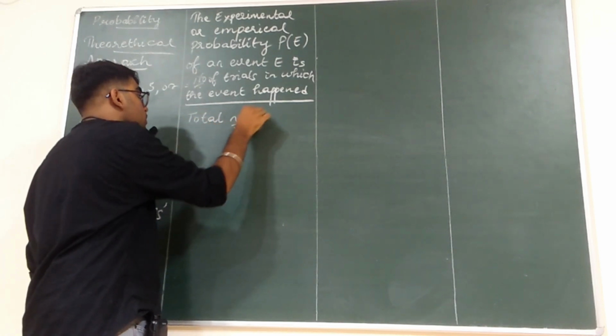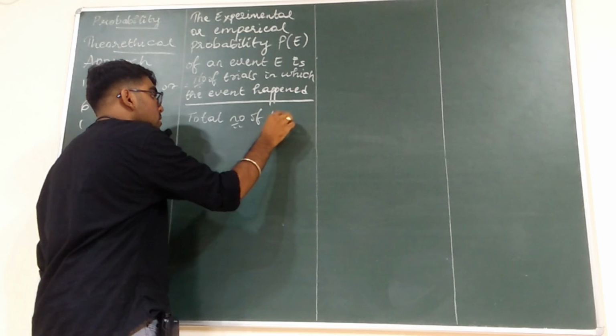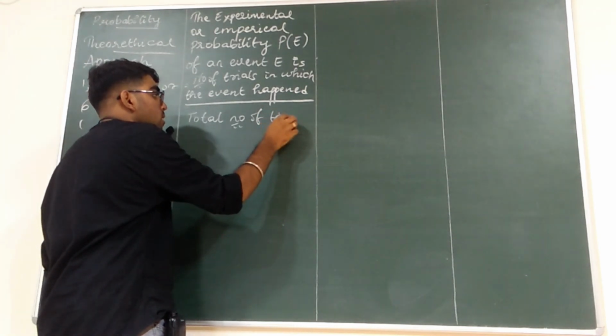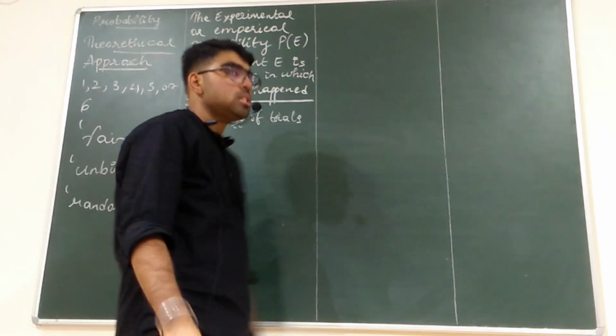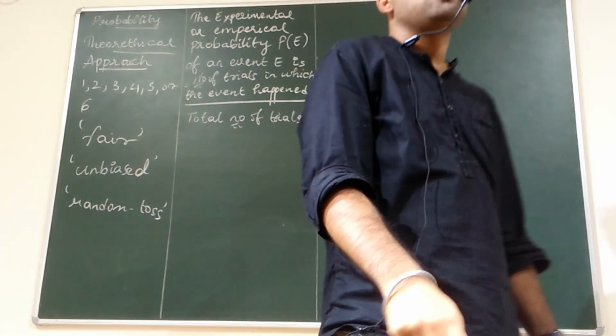Total number of trials. Any doubts? Anyone got the formula?